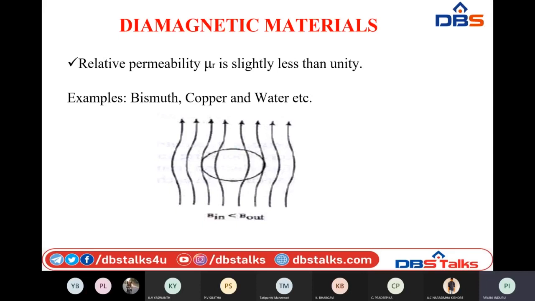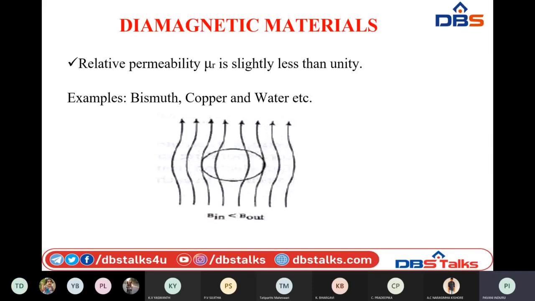If you can observe this in this figure, these are the applied magnetic field lines in the direction perpendicular to the surface area of the diamagnetic material. Here, if you observe, they don't completely allow the magnetic lines of force through them, whereas the magnetism is larger outside the material than inside.